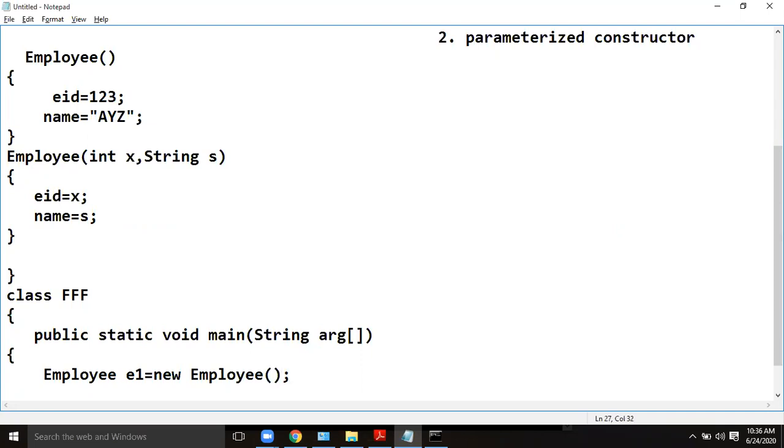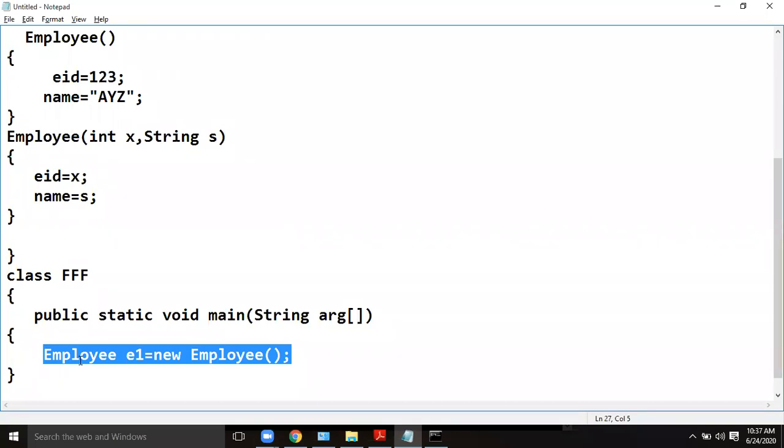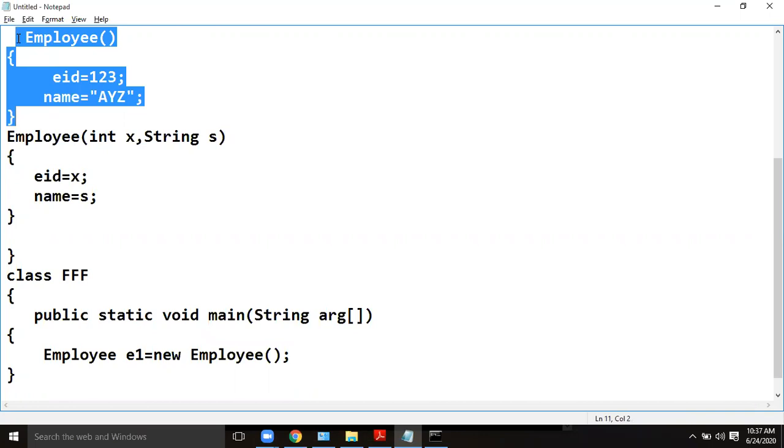Okay. So from this version you clearly understand that a constructor will be automatically called whenever an object for the class is created. Upon creation of the object for the class, employee e1, this is indirectly invoking the constructor also. This constructor will be called from this statement automatically whenever the object for employee e1 is created, because both the signatures match.